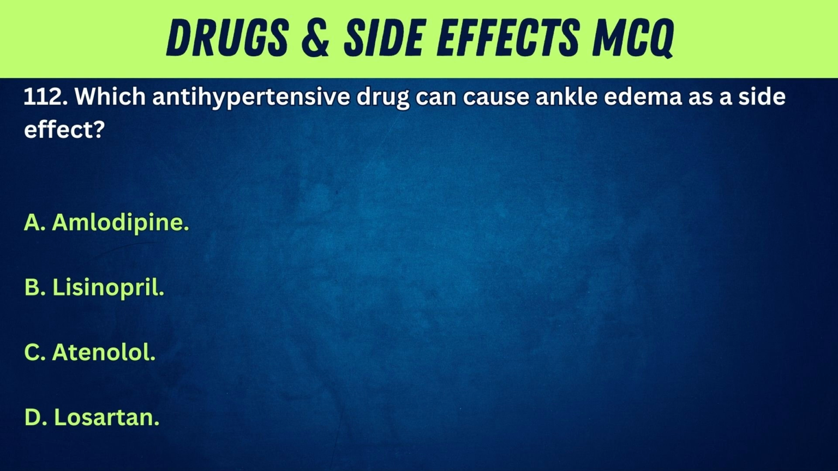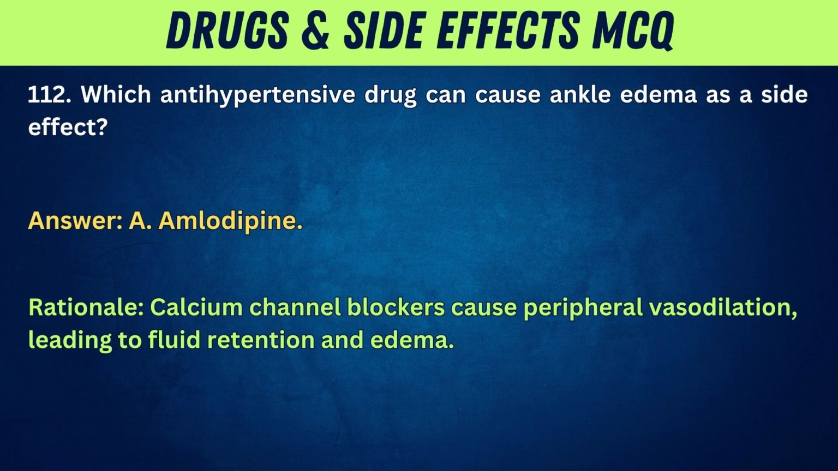112. Which antihypertensive drug can cause ankle edema as a side effect? A. Amlodipine. B. Lisinopril. C. Atenolol. D. Losartan. Answer: A. Amlodipine. Rationale: Calcium channel blockers cause peripheral vasodilation, leading to fluid retention and edema.